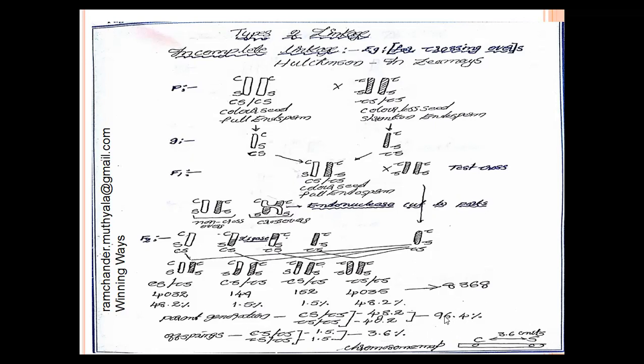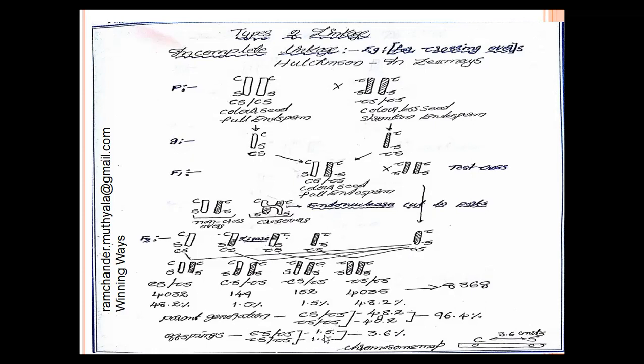Here, what is the linkage percentage? 96.4. Offspring percentage 3.6 percentage. Here, on the chromosome between the genes, 3.6 units are present. 3.6 units are present. So these are participated in the crossing over. They can produce new offsprings.